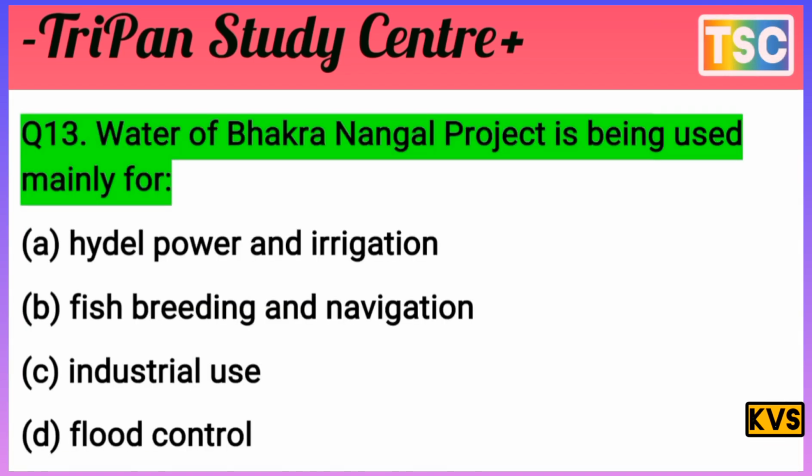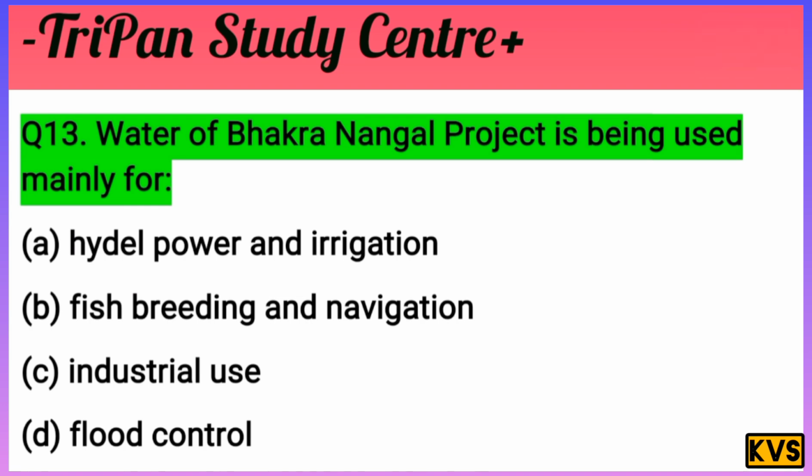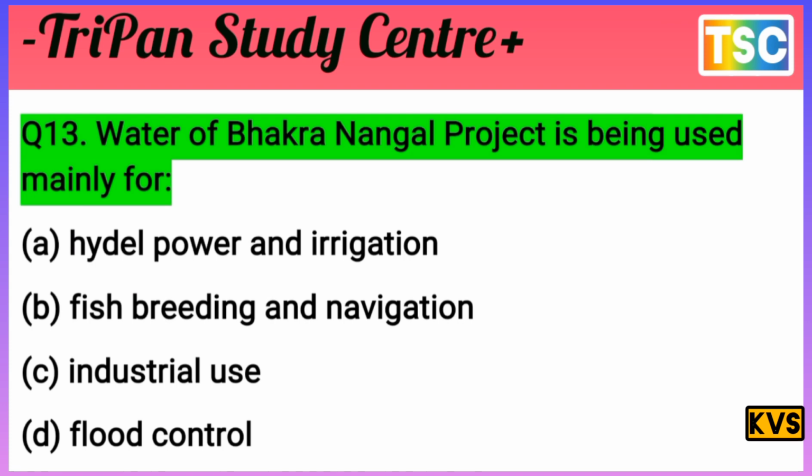That's important. The next question arrives here. The water of the Bhakra Nangal project is being used mainly for? Option A, hydropower and irrigation. B, fishing, breeding and navigation. C, industry uses. And D, flood control. The water of the Bhakra Nangal project is being used mainly for?